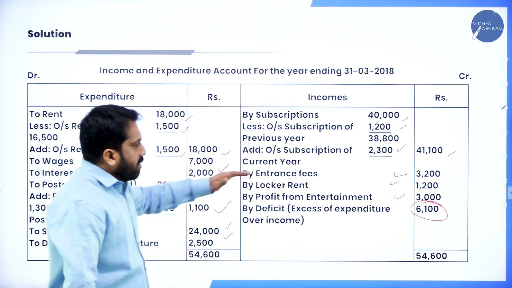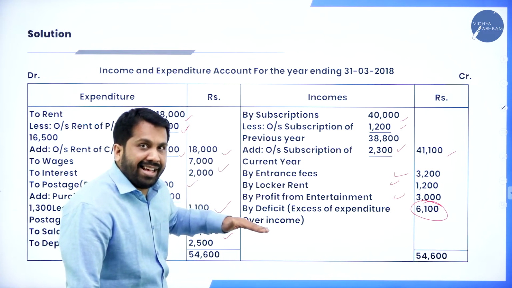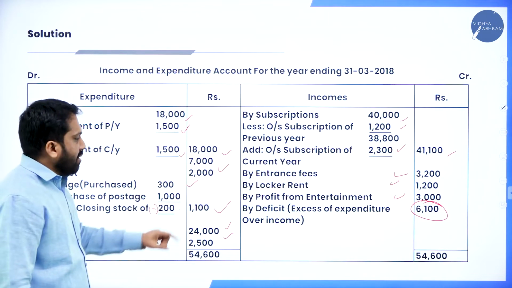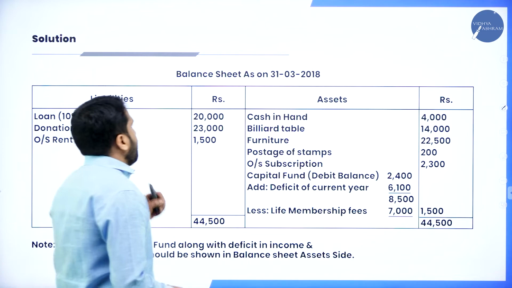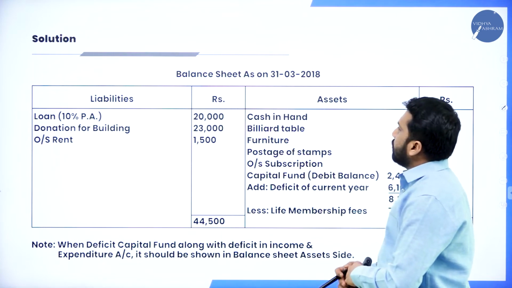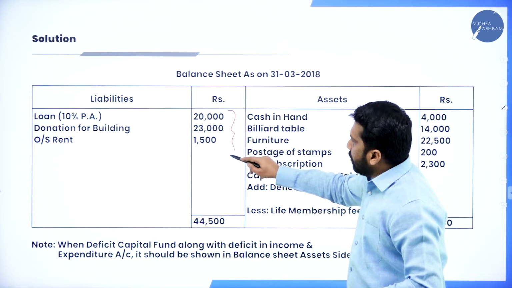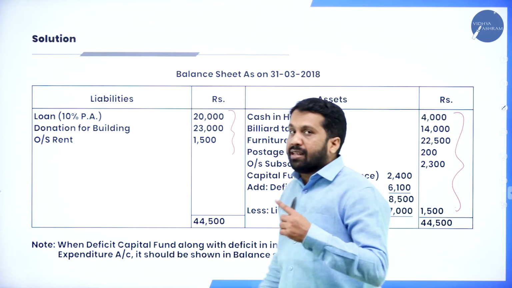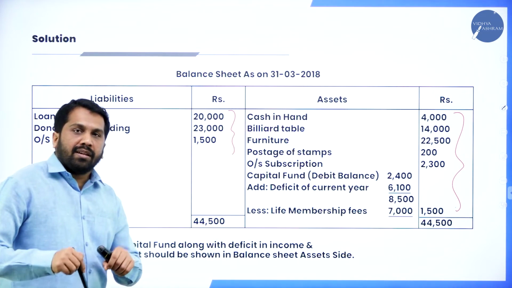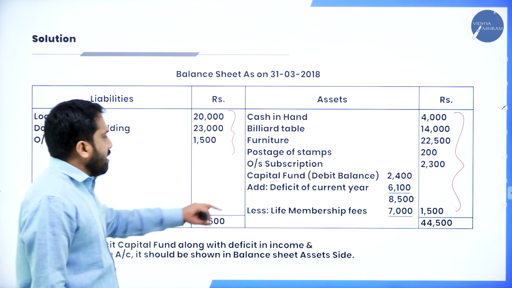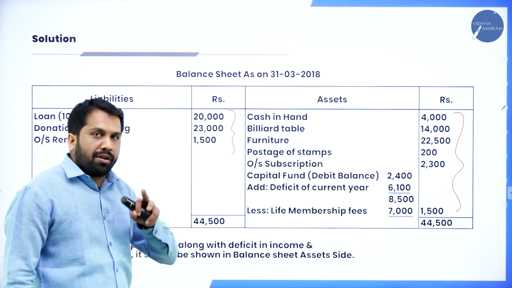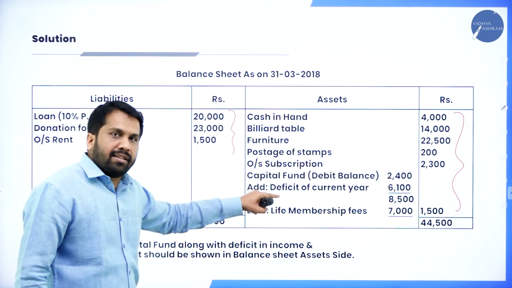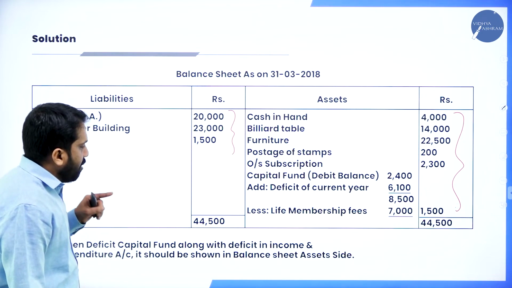In the last problem, income was more, expenditure was less. In this problem, expenditure is more, income is less. Then we call it what? Deficit. Similarly, balance sheet as on 31st March 2018, same procedure like the last one. Capital fund in the last problem was a positive value. In this problem, it is a negative value. So we have taken capital fund on this side. Hope you remember, if the capital fund is a deficit, it will go this side. Clear? Yes. This is all about your balance sheet.